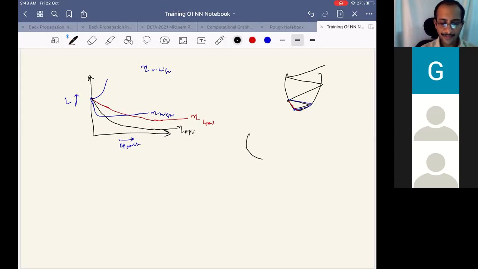If the loss curve is something like this, and I use a low learning rate, what may happen? It may get stuck here. It may not even come out of it. If it is a slightly higher learning rate, there is a possibility of jumping a little more, so it may come out and sit here. But on the other hand, there is also a possibility, for a slightly higher learning rate, of oscillating around this point, not settling here, and oscillating around this or even this point.